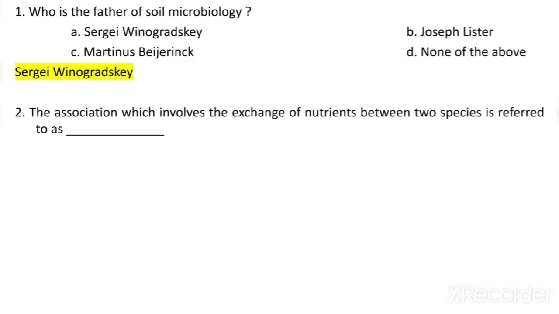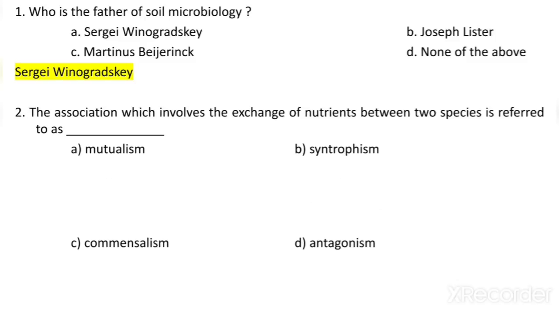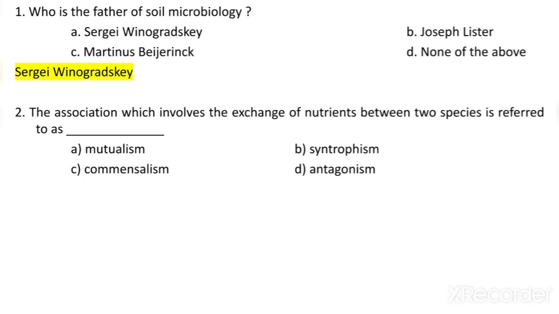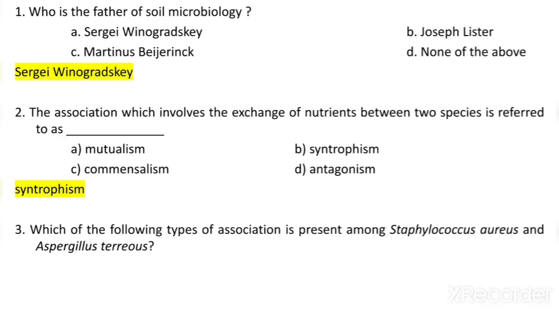The association which involves the exchange of nutrients between two species is referred to as what? So it is referred to as mutualism, syntropism, commensalism or antagonism. See the question once again. The association which involves the exchange of nutrients between two species. So it is called syntropism.